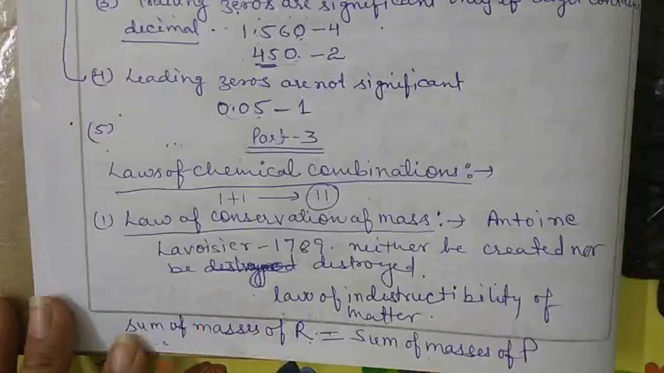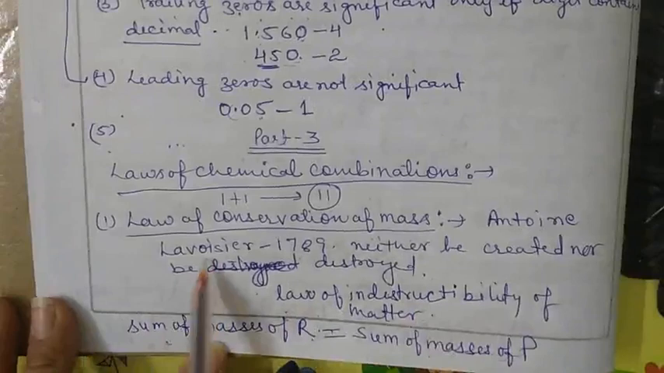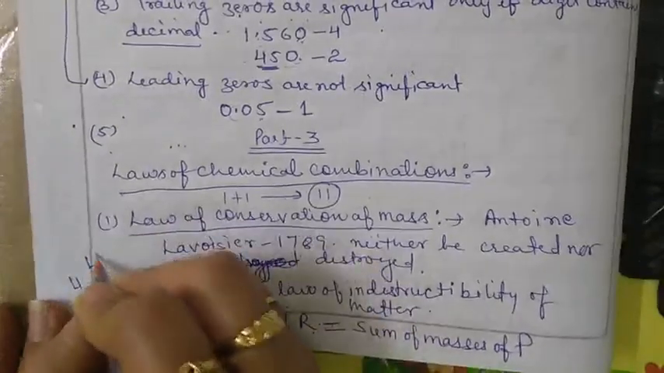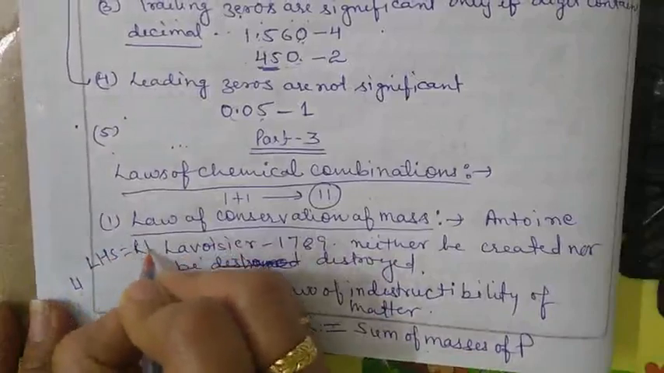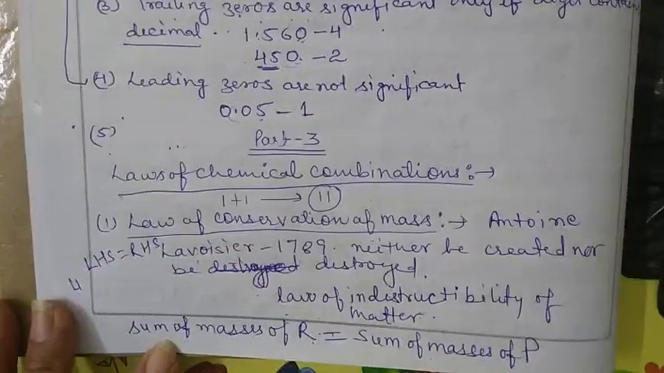The mass of the reactant is equal to the mass of the product. It means the number of atoms present on the LHS is equal to the number of atoms present on the RHS. Clear? Now the second law.